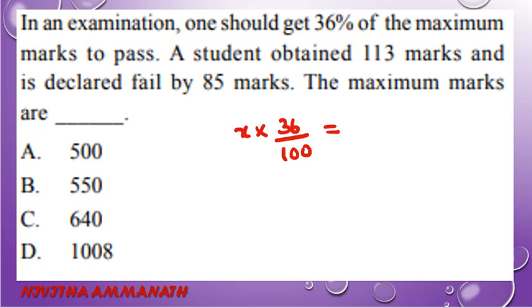That equals 113 plus 85, isn't it? Yes. A student obtained 113 marks and is declared failed by 85. So 113 plus 85 is the mark required for the pass. So x into 36 by 100 equal to 113 plus 85.